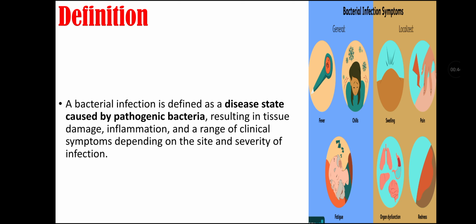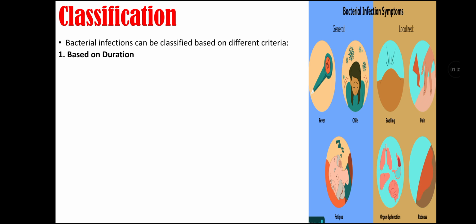Definitions of bacterial infection. A bacterial infection is defined as a disease state caused by pathogenic bacteria, resulting in tissue damage, inflammation, and a range of clinical symptoms depending on the site and severity of infection. Classification of bacterial infection. Bacterial infection can be classified based on different criteria.